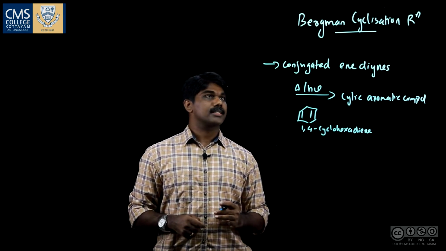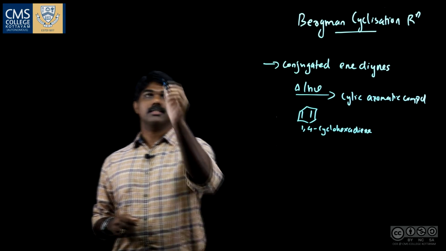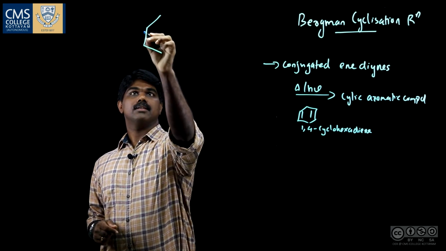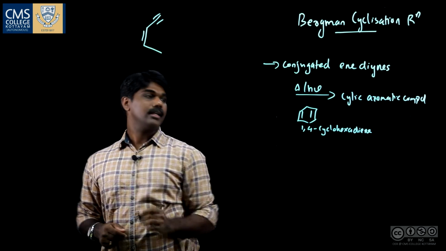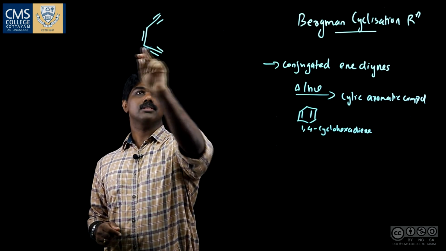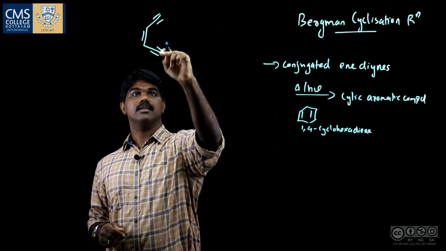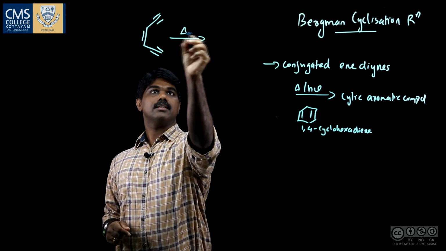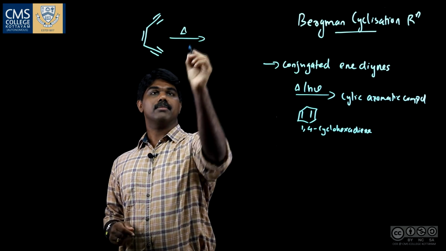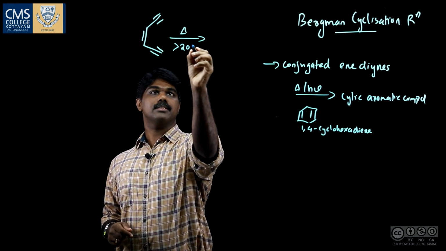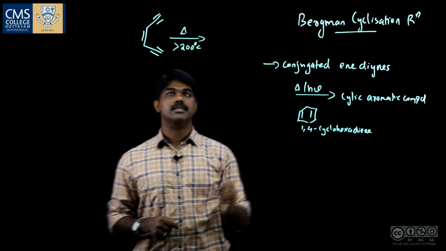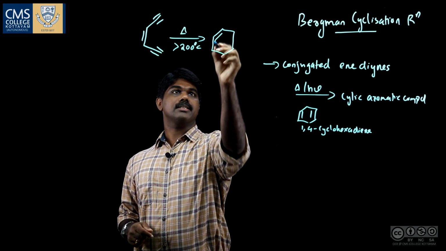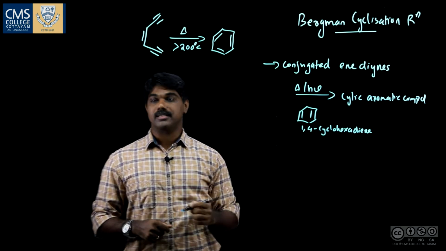Let us see one example for this Bergman cyclization. Let us take a simple enediyne. This is the ene part and this is the diyne part, which under thermal conditions, at a temperature just above 200 degrees Celsius, undergoes cyclization and aromatization and we get benzene.